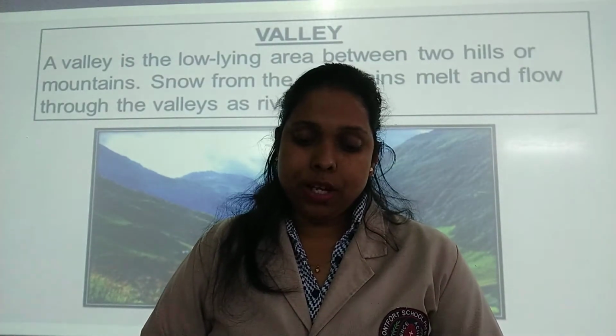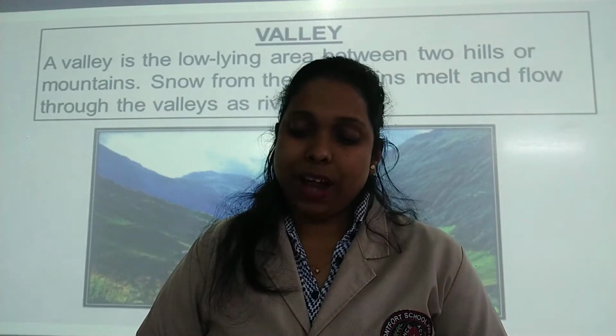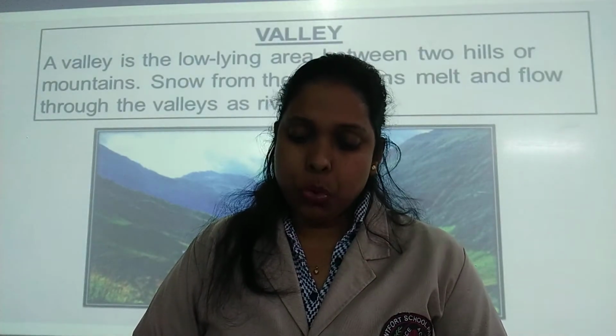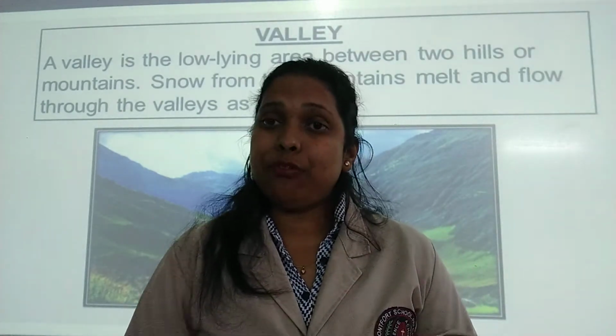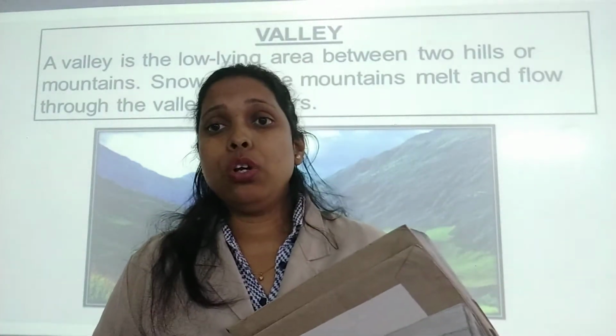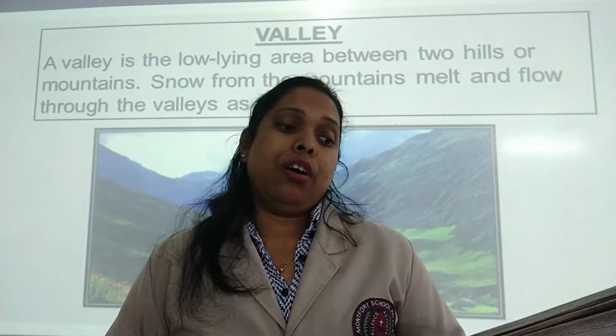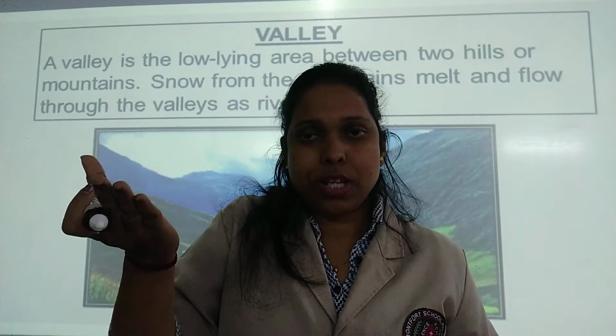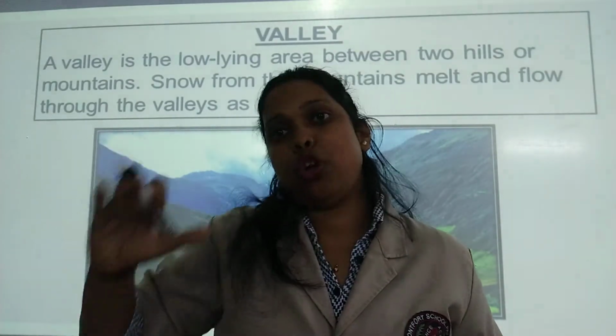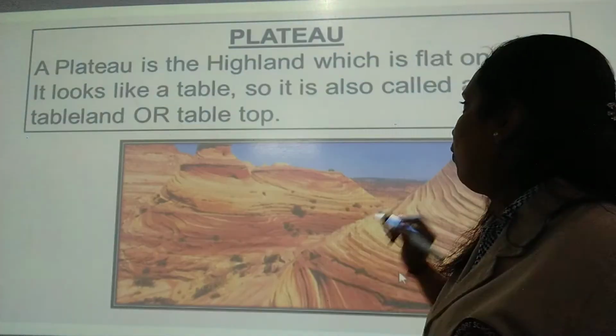Now next is a raised land with a flat top, called a plateau. A plateau looks like a tabletop. Now another landform is plateau. Now what is a plateau? It is a land, raised land. थोड़ा सा raised मतलब थोड़ा सा ऊंचा होगा जमीन से and it will be flat from the top. Okay, this is the picture of a plateau.